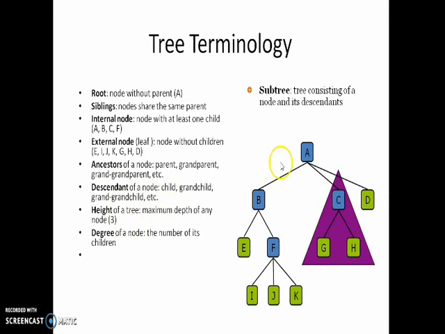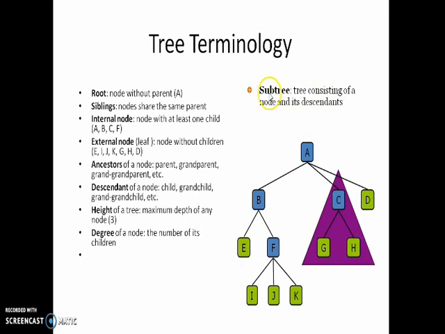So height of the tree means maximum depth. So here it represents 1, 2, 3. So maximum depth of the tree is 3. So degree of the node means the number of children. So for A the degree is 3, for B the degree is 2. That is the number of children. So A having 3 children, the degree of node A is 3. B having 2 children, so the degree of node B is 2.